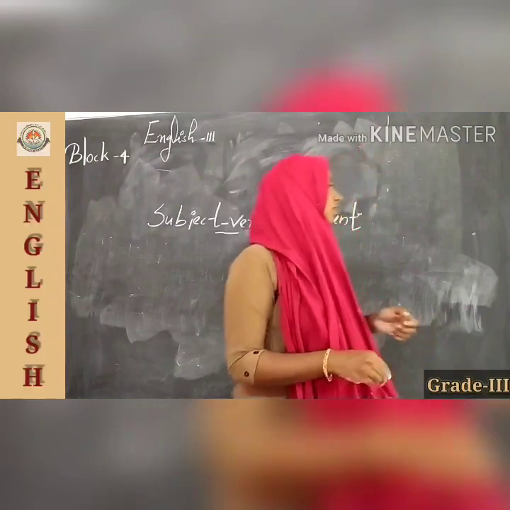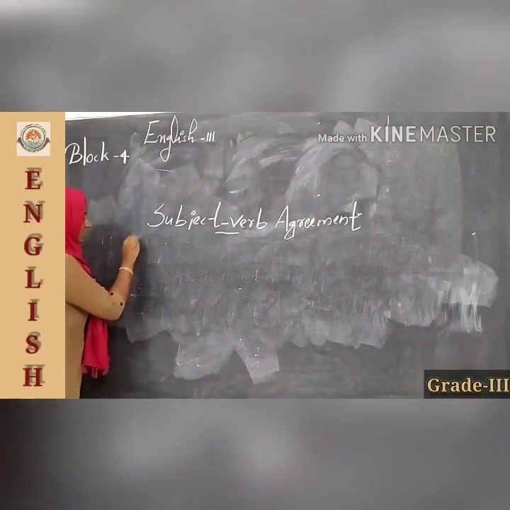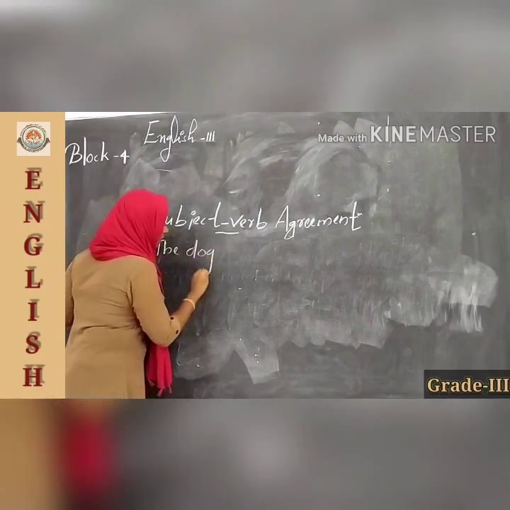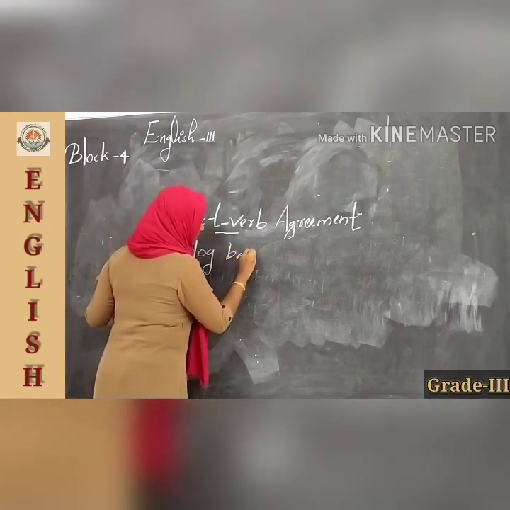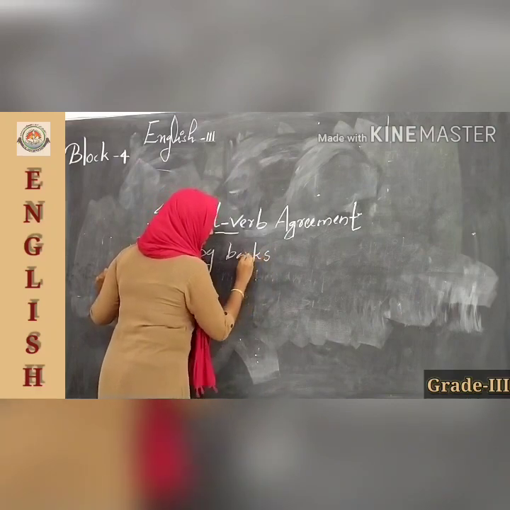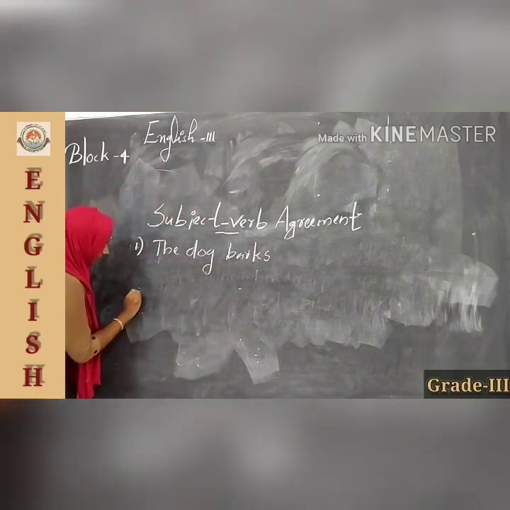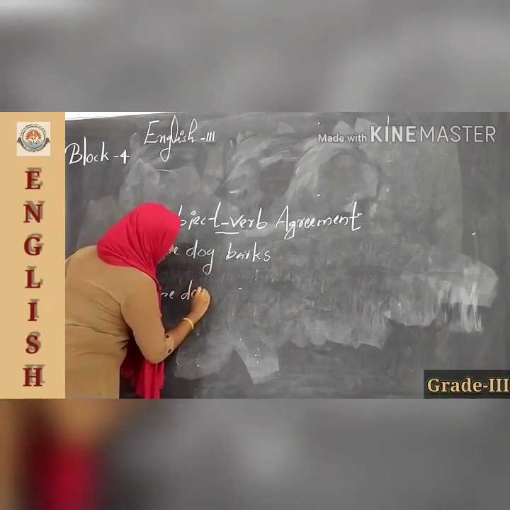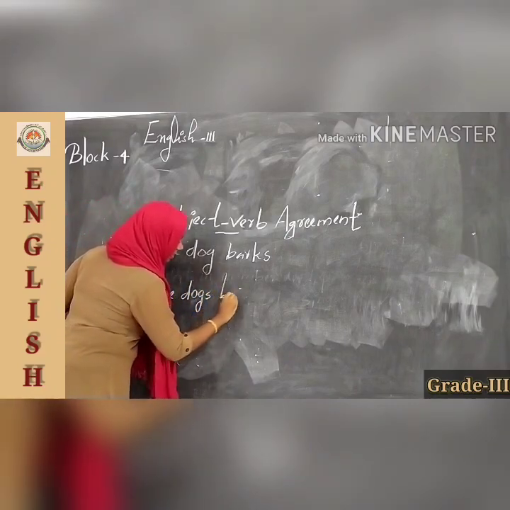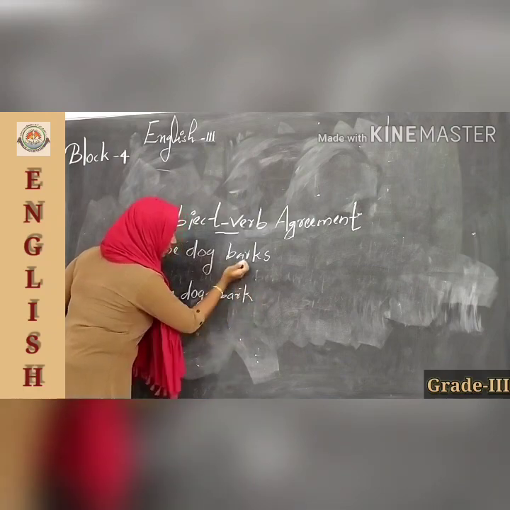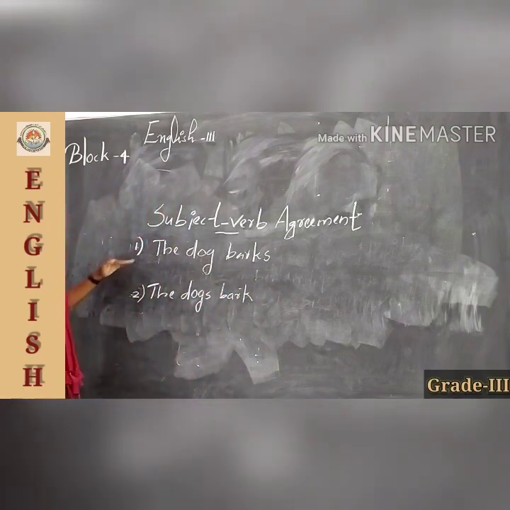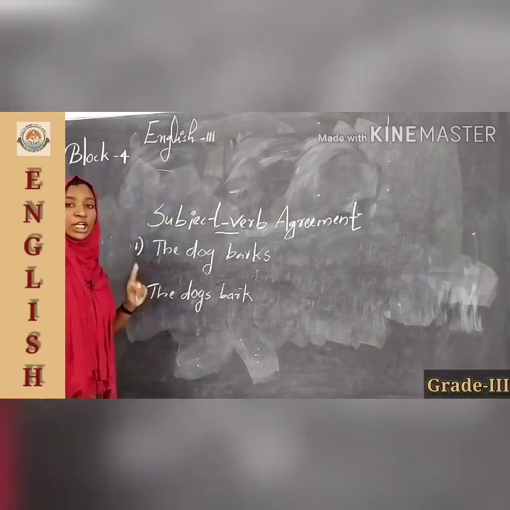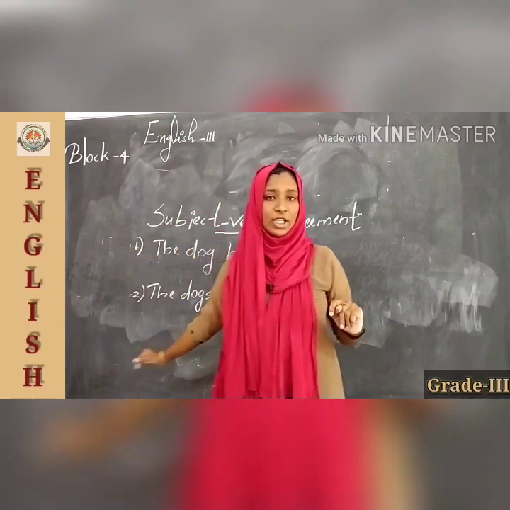For example, the first example is the dog barks. And the second one is the dogs bark. Is it clear? The first one is the dog barks and the second one is the dogs bark. Is it clear to you children?